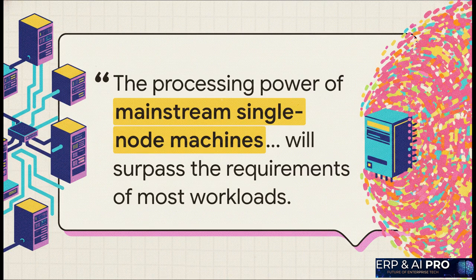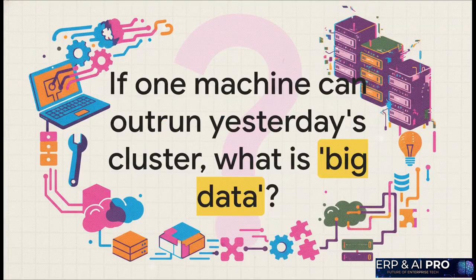We're getting to a point where one computer can now handle jobs that, just a few years ago, would have absolutely required a whole cluster of them. It's a pretty wild shift. And so that leaves us with a really fascinating question. If a single machine today can do the work of a whole cluster from 5 years ago, what does big data even mean anymore? What does that change about the tools we need, the money we spend on cloud infrastructure, and maybe most importantly, what new, bigger problems can we now tackle? Something to think about.